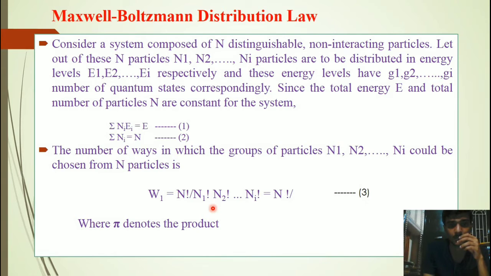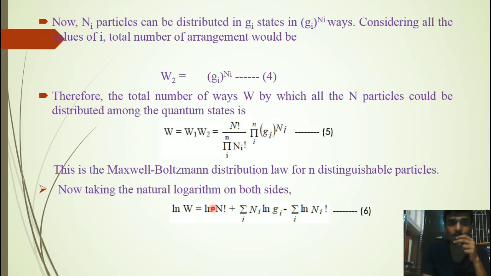The number of ways in which the groups of particles n1, n2 up to ni could be chosen from n particles is W1 is equal to n factorial divided by n1 factorial, n2 factorial up to ni factorial, which is equal to n factorial divided by pi over i is equal to 1 to n of ni factorial, where pi denotes the product. Now ni particles can be distributed in gi states in gi power ni ways. Considering all the values of i, the total number of arrangements would be W2 is equal to pi over i is equal to 1 to n of gi power ni.